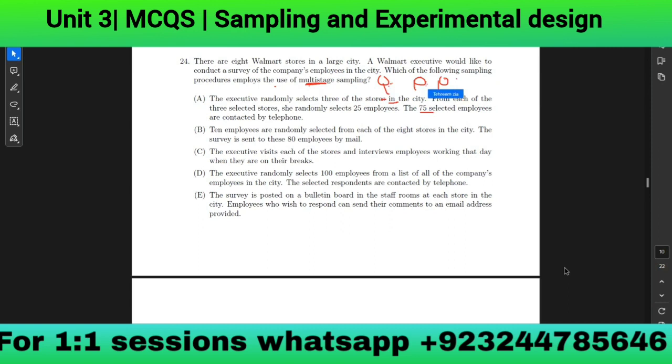10 employees are randomly selected from each store. This is not multi-stage. The executive visits each of the stores and interviews employees working that day. This is voluntary. The executive randomly selects 10 people. This is simple random. The survey is posted on a bulletin board in the staff rooms at each store in the city. Employees who wish to respond can send their comments to an email address provided. So this is based on the respondent type of sample. Voluntary type. So only option A is the correct answer.